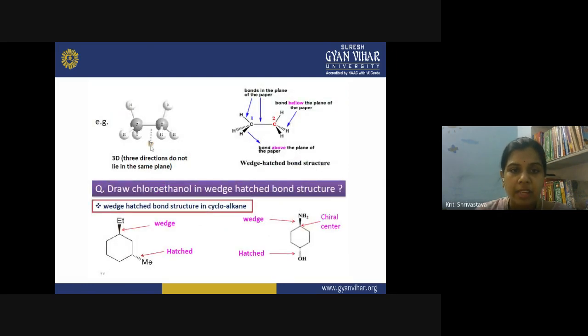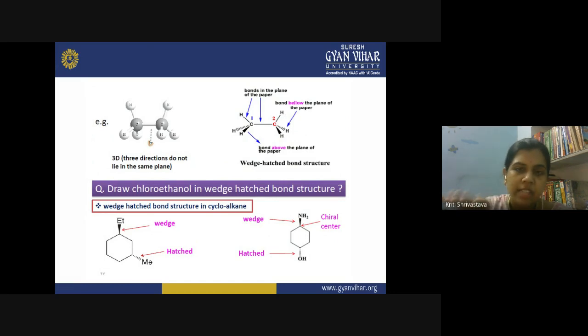The example is taken here. We have this ethane molecule, and the 3D directions are shown here. So we have two carbon atoms and three hydrogens. All the carbons are sp3 hybridized. This 3D configuration, if you represent it on the paper, you have only two dimensions with yourself. So how will you do that? If you are using the wedge hashed bond structure, then the two carbons you will draw on the plane of the paper, right? They are in a similar plane. Then the two hydrogens are in the plane of the molecule. So they are in the same plane. This is a plane.